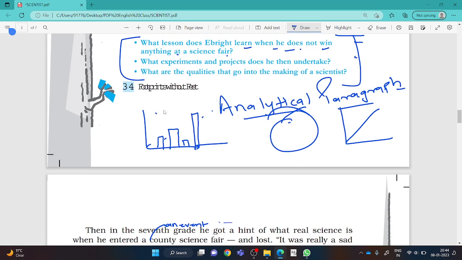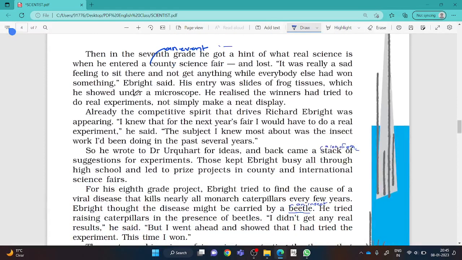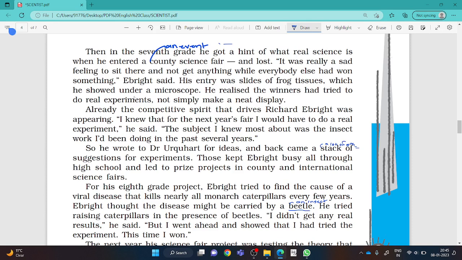And when he does not win anything at the science fair, still what lesson did he learn? What experiments and projects does he then undertake? What are the qualities that go into making of a scientist? These three questions are very important. Please try to understand from the further paragraphs.